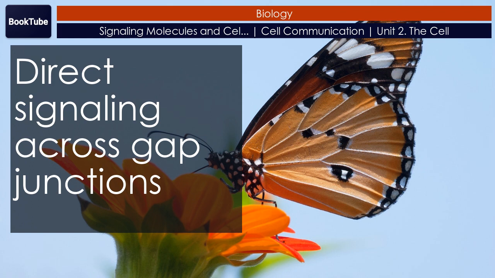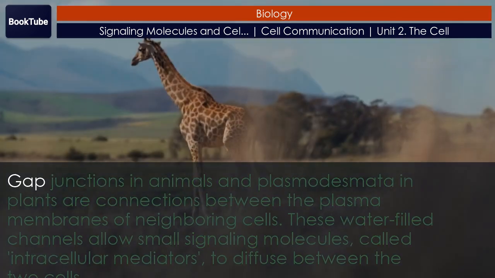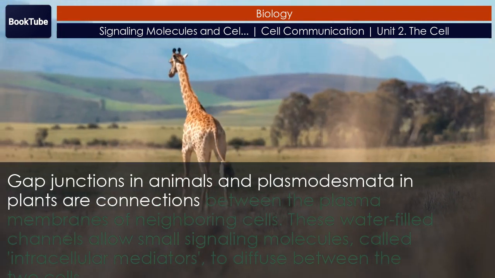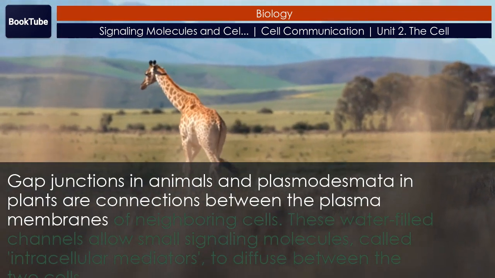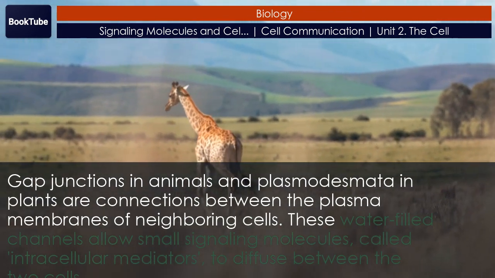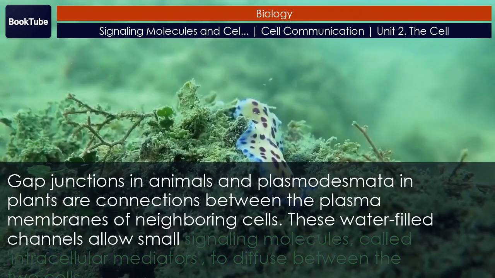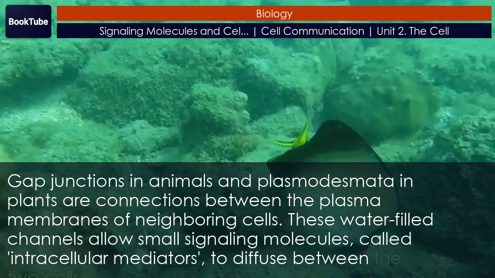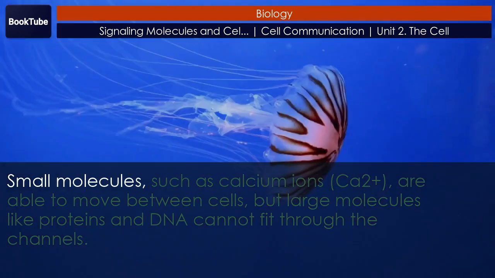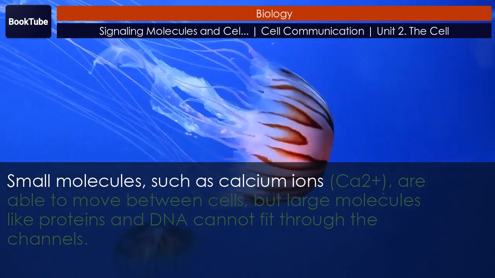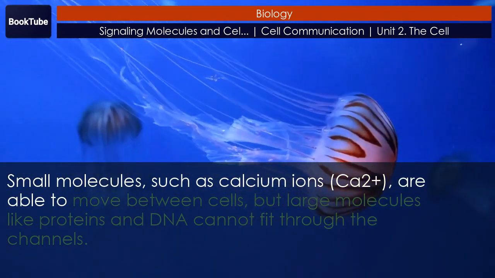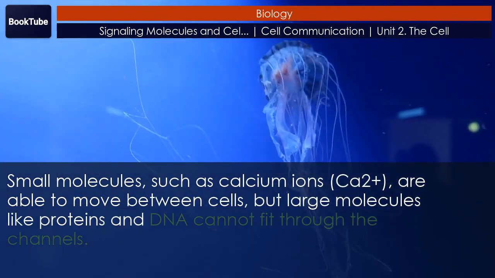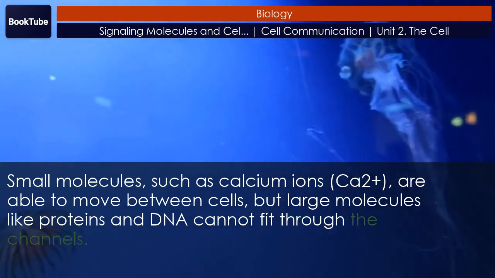Direct signaling across gap junctions. Gap junctions in animals and plasmodesmata in plants are connections between the plasma membranes of neighboring cells. These water-filled channels allow small signaling molecules, called intracellular mediators, to diffuse between the two cells. Small molecules, such as calcium ions, Ca2+, are able to move between cells. But large molecules like proteins and DNA cannot fit through the channels.